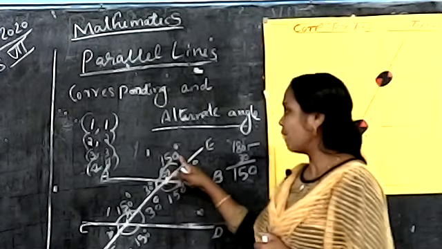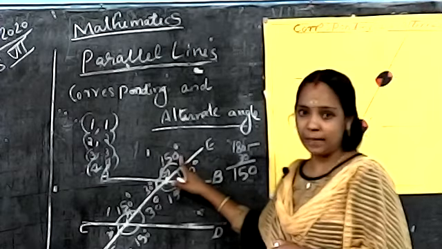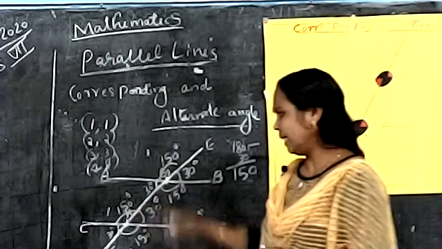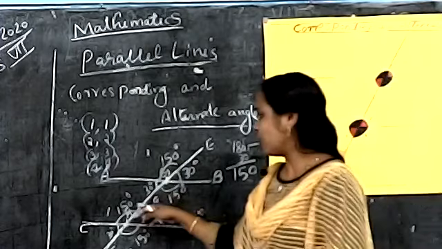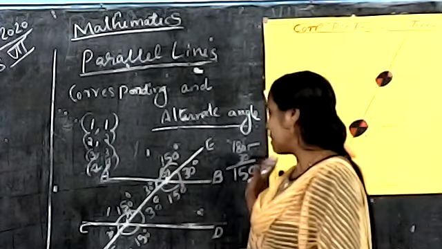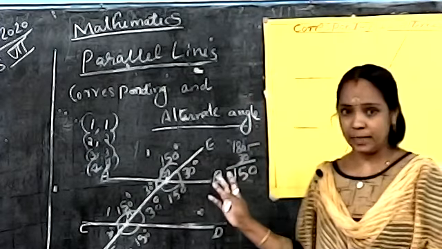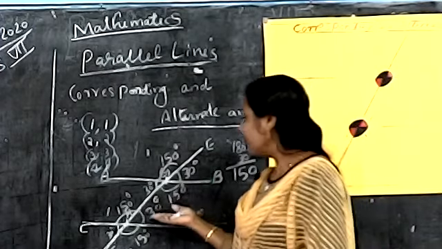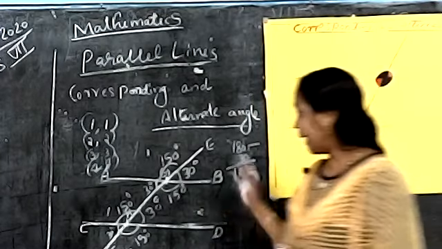In this case, you find out the measures also. What is the measure of angle 1, the top side angle 1? 150 degree. What about under, on the other line? What is the measure of that angle 1? 150 degree. What about the second case, the right side top? What is the measure? 30 degree. What about the bottom, second line top second angle? 30 degree.